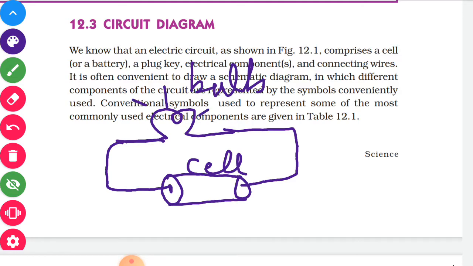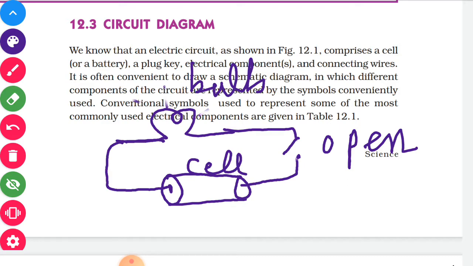Now you can put a switch somewhere here. If you want to switch on and off, then you require a switch. This is an open switch. Try to understand, open switch means there is no connection, so the bulb is not glowing.